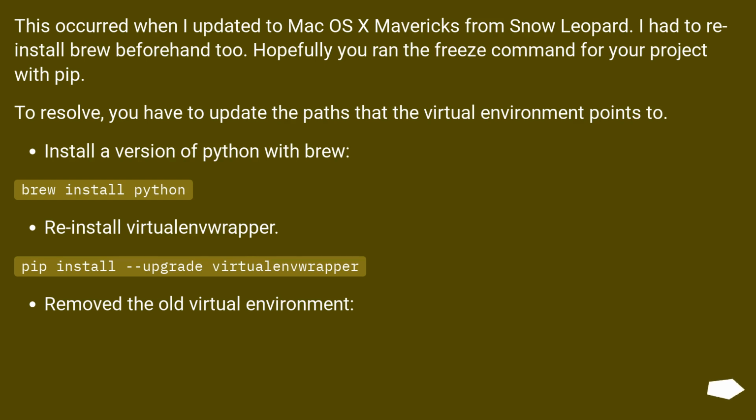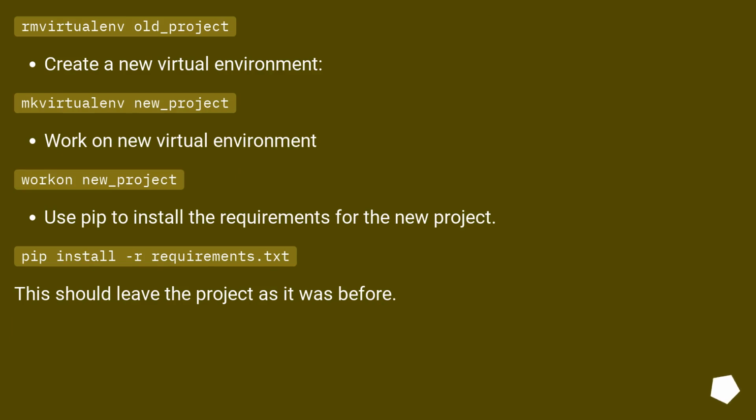Install a version of Python with brew: brew install python. Reinstall virtualenvwrapper: pip install --upgrade virtualenvwrapper. Remove the old virtual environment: rmvirtualenv old_project. Create a new virtual environment.